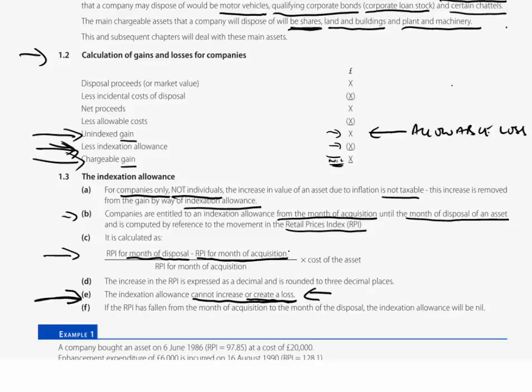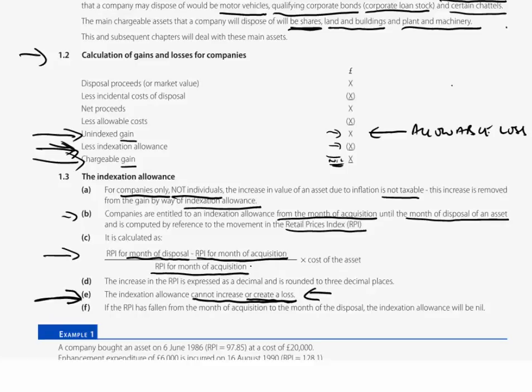Nice and simple. And we need to reflect that increase on a base of what was the RPI for the month of acquisition. So in terms of RPIs, we're given an RPI for when we sell, that is the month and year in which we sell, and we're given what the RPI was in the month and year in which we bought.